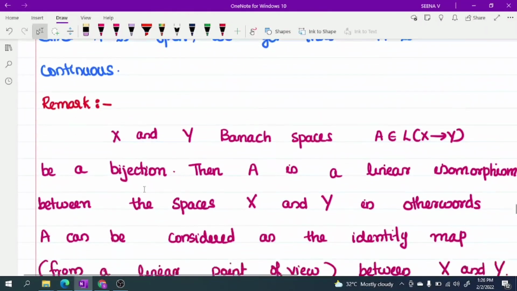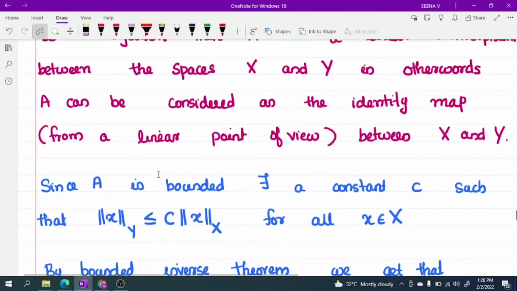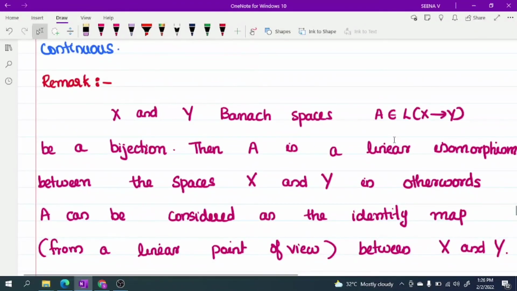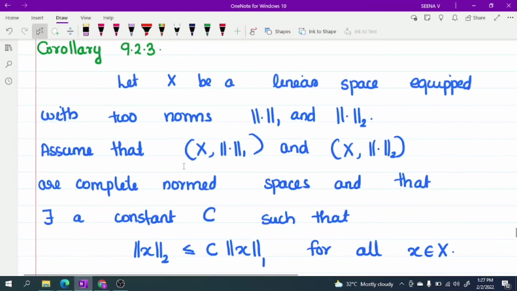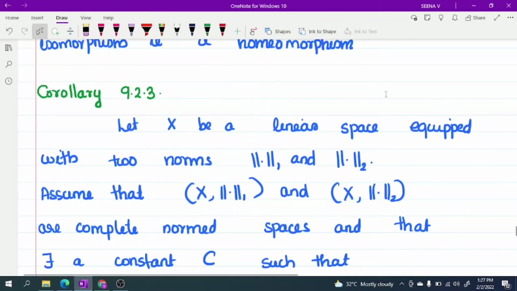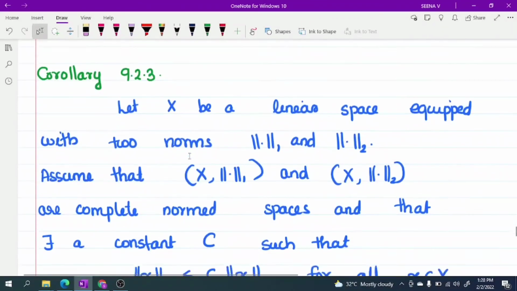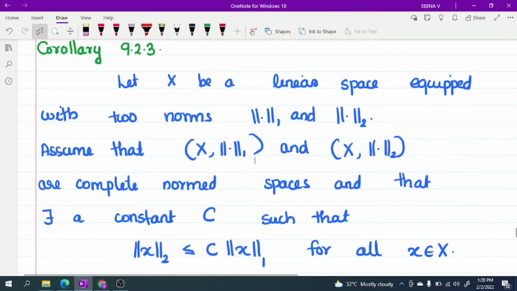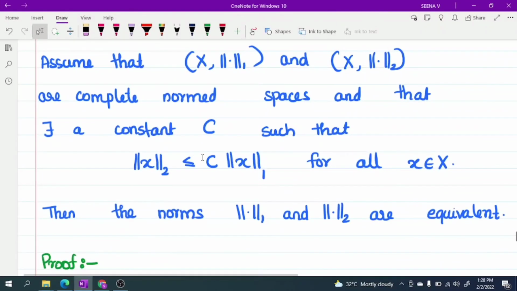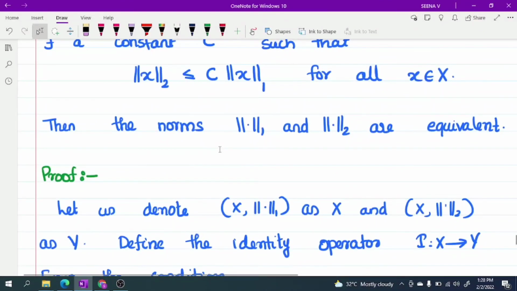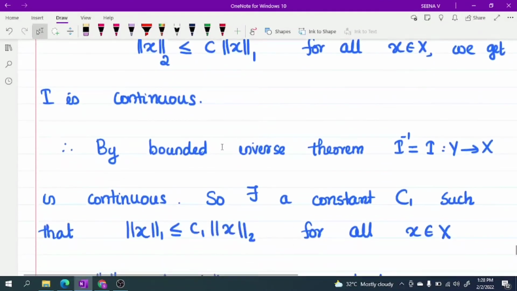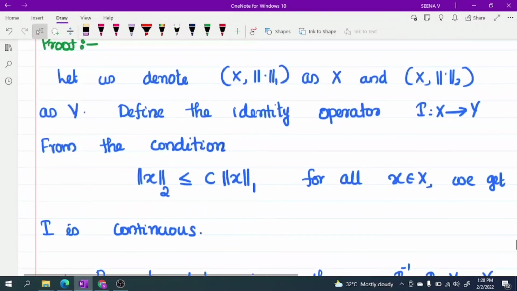Now we have one remark. Let X and Y be Banach spaces and A from X to Y a bijection. Then A inverse is continuous. Next corollary. Let X be a linear space equipped with two norms, norm 1 and norm 2. Assume that X under norm 1 and X under norm 2 are complete normed spaces, and that there exists a constant c such that norm 2 is less than or equal to c times norm 1 for all x belonging to X. Then norm 1 and norm 2 are equivalent. Okay. The proof is very easy.